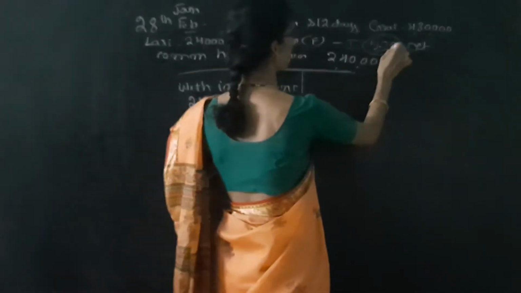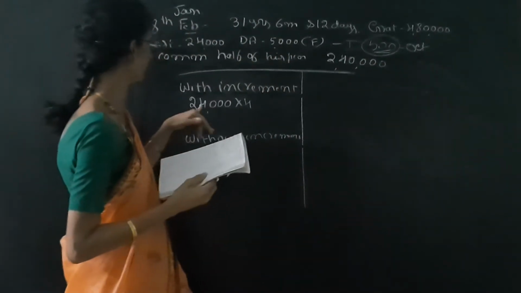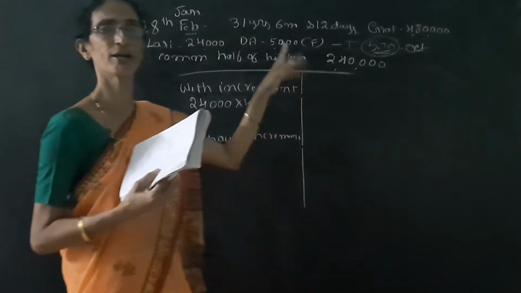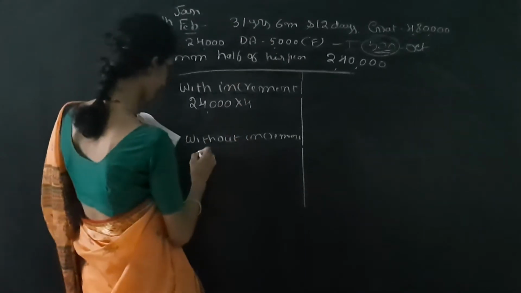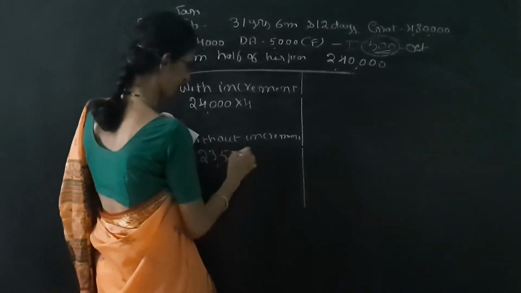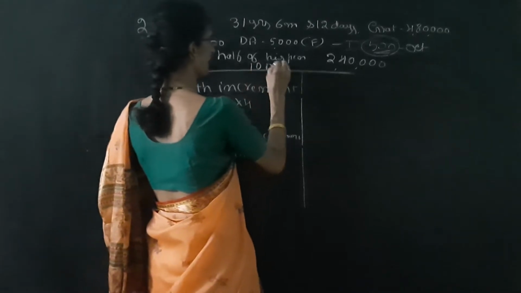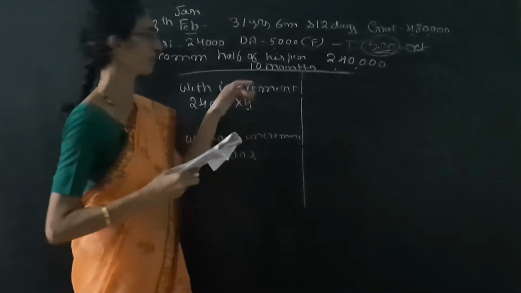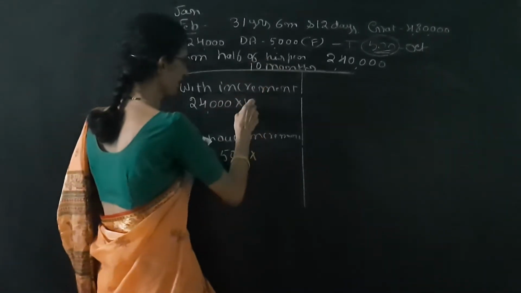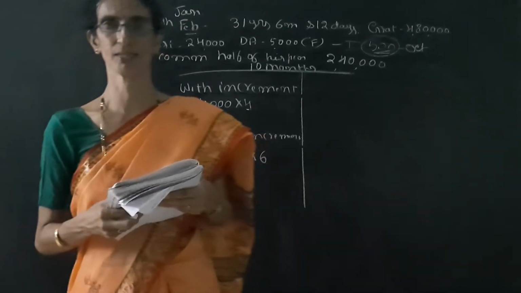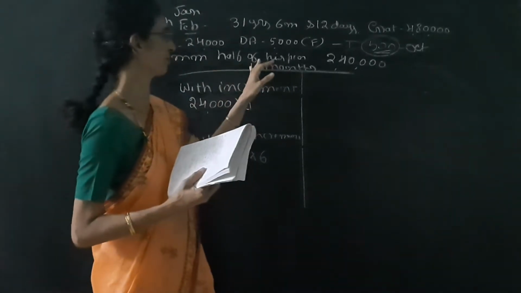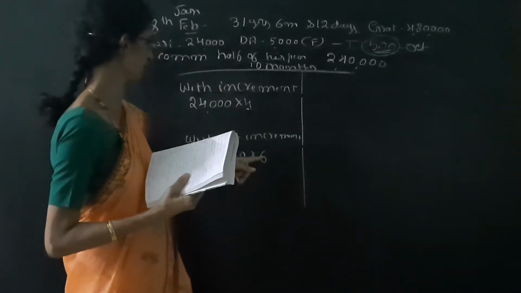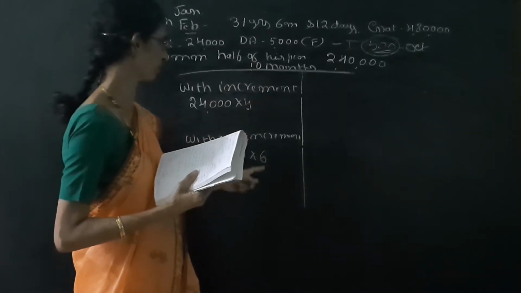Without increment, the increment amount is 500. Without increment means 24,000 minus this 500. We have to deduct the 500 rupees. So we get 23,500. Once again, we are calculating 10 months average salary. Out of 10 months, 4 months is with increment. So 10 minus 4 means here we have to write 6 months.